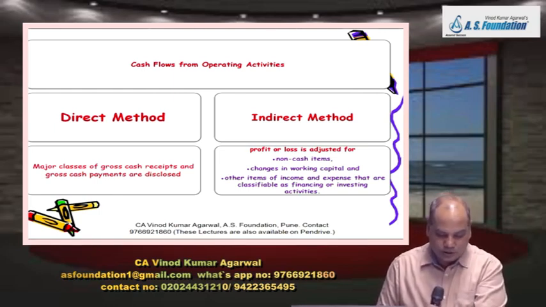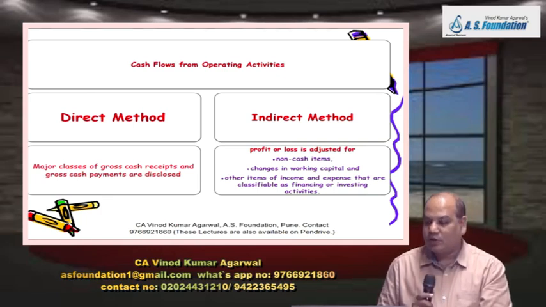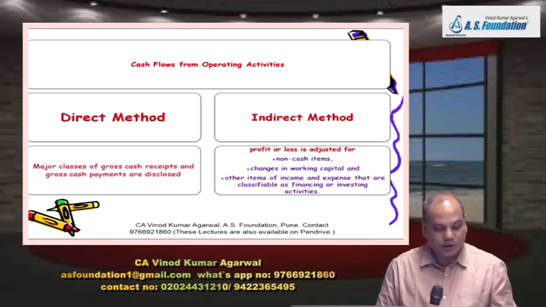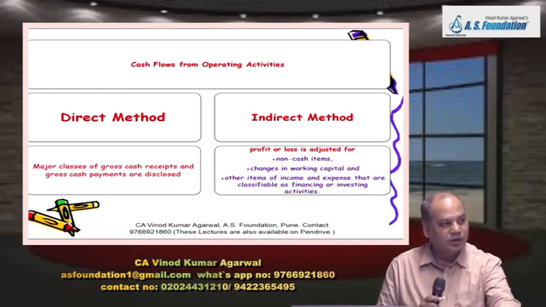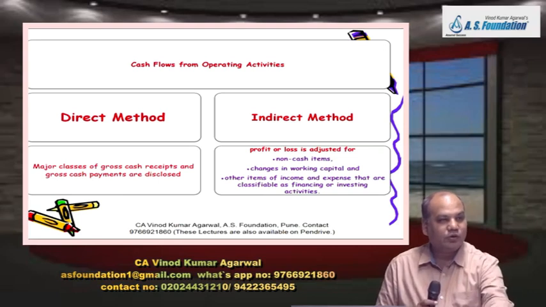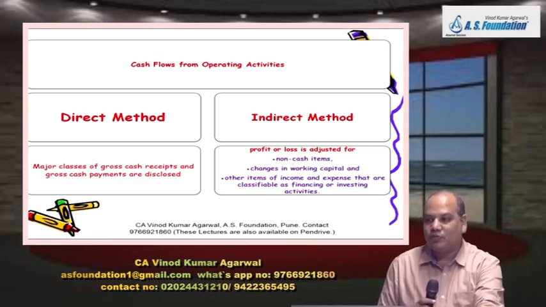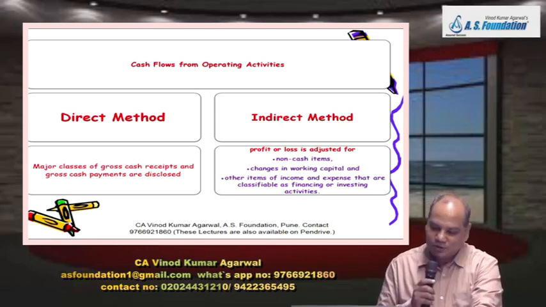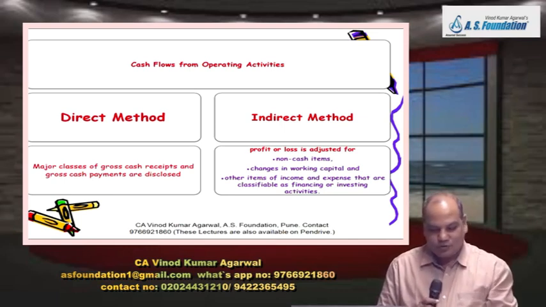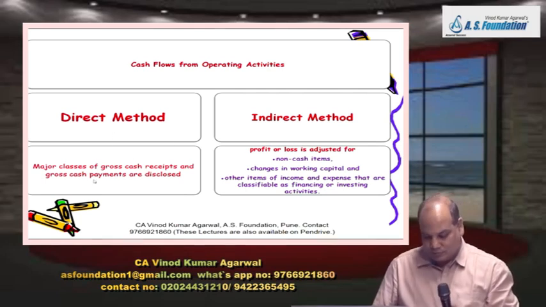In how many ways can a cash flow statement be prepared? There are two ways to prepare a cash flow statement. One is called the direct method and one is called the indirect method. Only the presentation of cash flow from operating activity will change. Presentation of cash flow from investing and financing activity will remain the same. So that is why only for operating activity there are two methods.